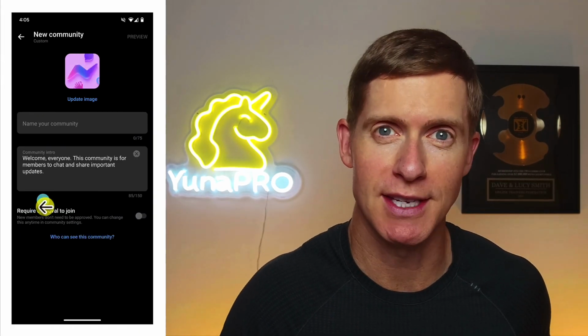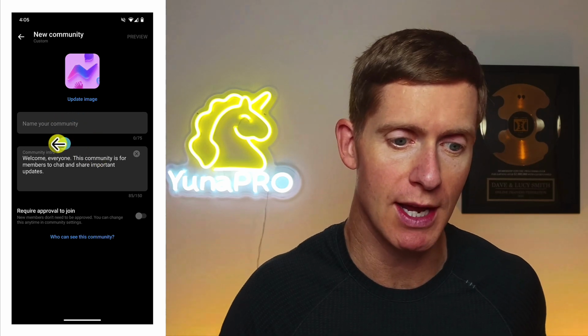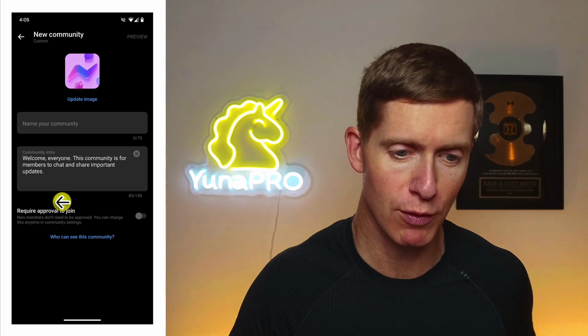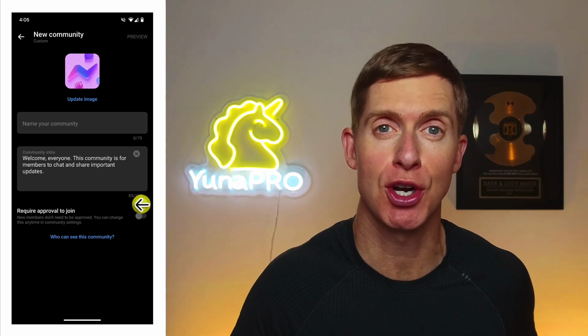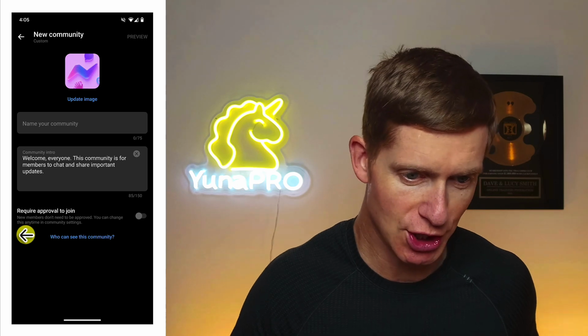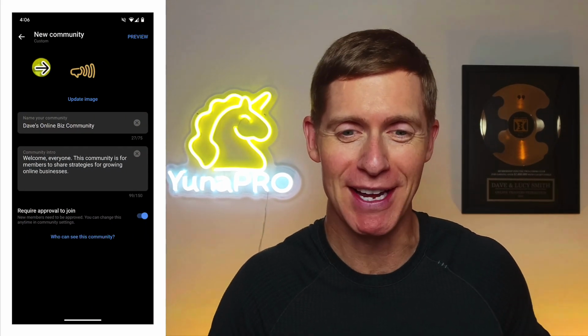And the next screen looks like this. It gives you an option to customize your group with an image, name of your community, an intro to your community. And then this one setting down here is important. It says require approval to join. And right now by default, this is turned off. And you can see it says new members don't need to be approved. You can change this at any time in your community settings. So I'm gonna take this and I'm gonna customize my community, and here's what I've got.